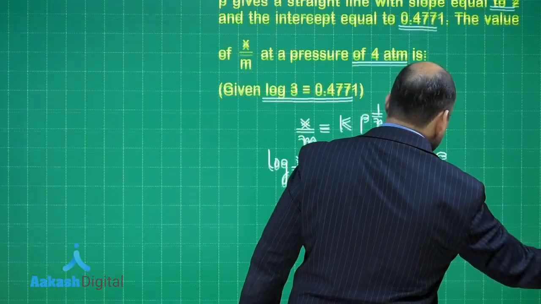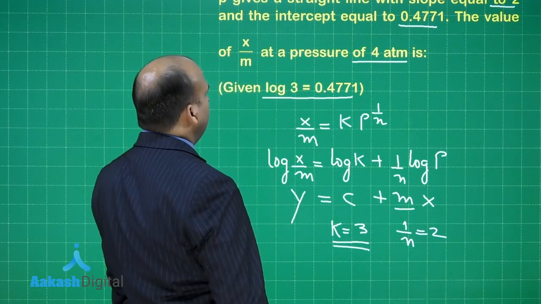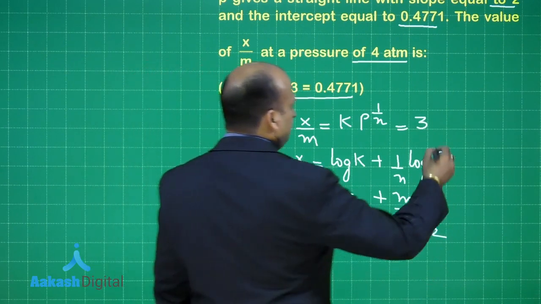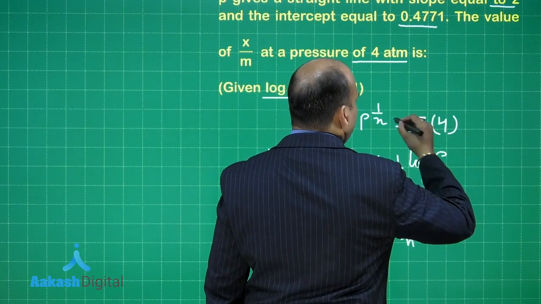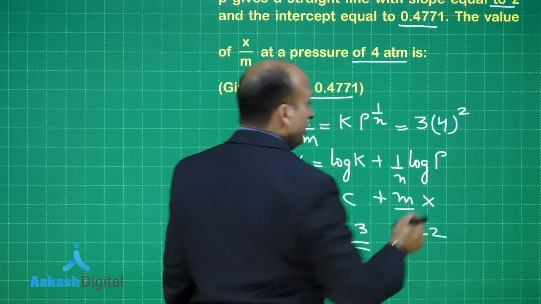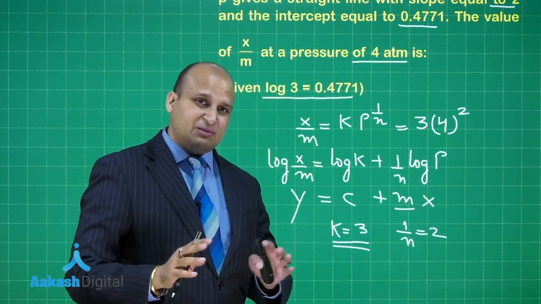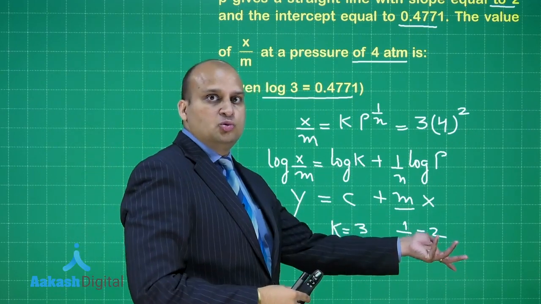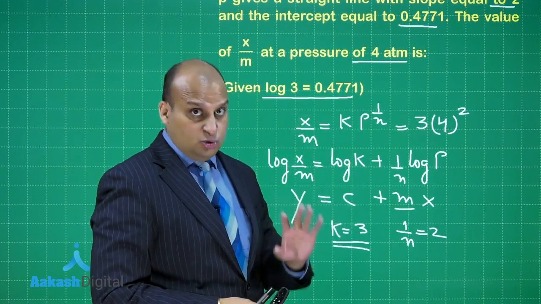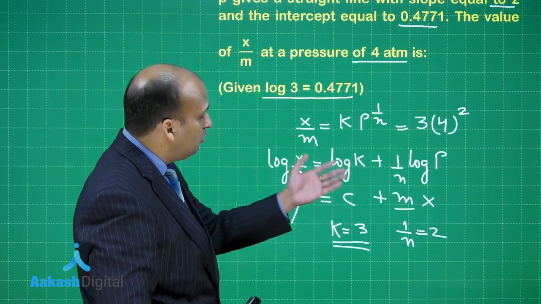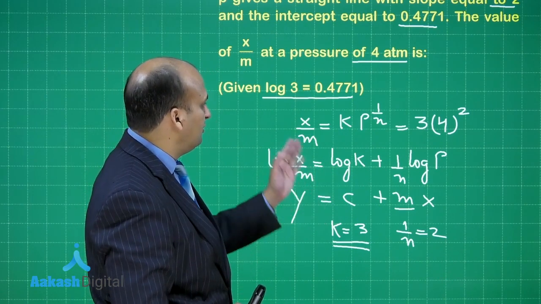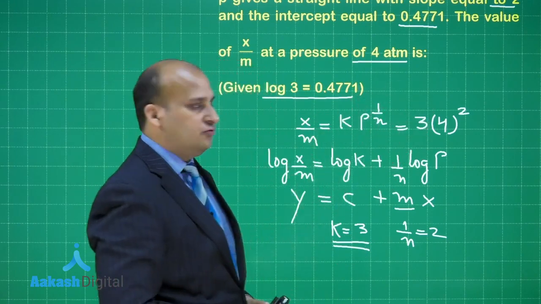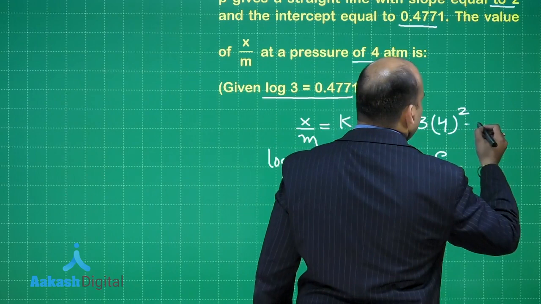Let us put it up. So, x by m, okay, what is the value of k? 3. What is the value of pressure P? That is 4. And what is the value of 1 by n? This is 2. You see, even in such questions, I have seen people making silly mistakes. 1 by n is given to be 2. People think n is 2. So, they write 1 by 2 over here, right. Do not make such a mistake, okay. So, what is the answer? When we are given x by m is equal to k p raised to power 1 by n, this is 3 into 4 squared, the square of 4. So, we are getting the answer as 48.